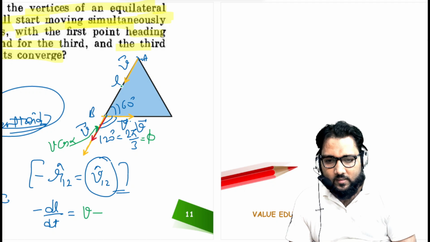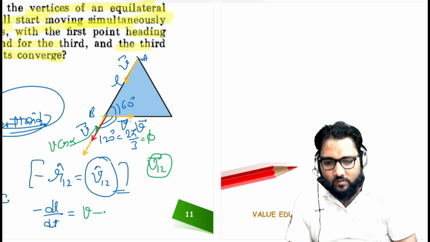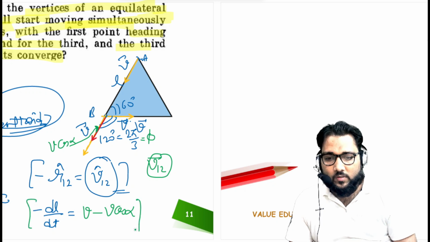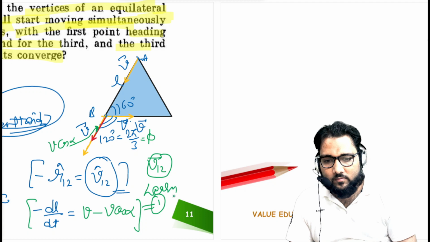The approaching velocity will be v12, so v1 minus v2, and v2 in this direction is v cos alpha. So this is a very important result, guys. You have to learn this.